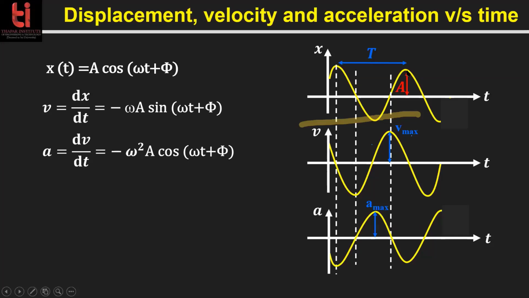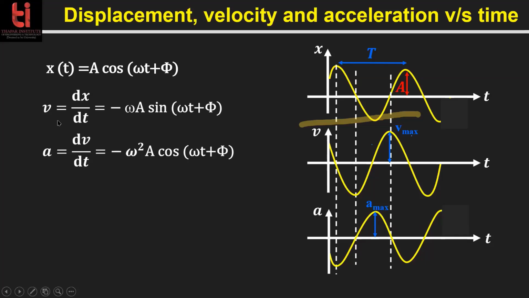This is known as the amplitude of the particle, and the maximum velocity is this. How will you know the value of the maximum velocity? You can do it using this equation. Whenever sine(omega t plus phi) is maximum, the velocity will be maximum.